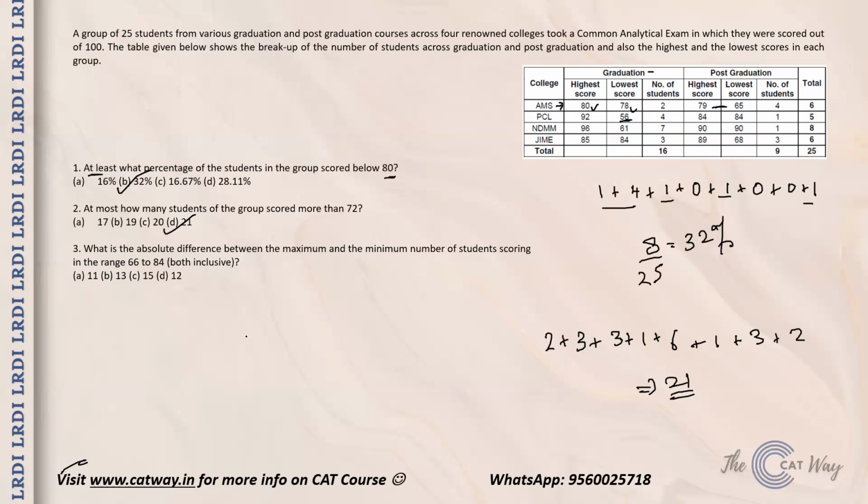Now come to the third one. What is the absolute difference between the maximum and minimum number of students scoring in the range 66 to 84? So let's talk about the minimum number first. AMS graduation, you see both the people are there. AMS post graduation, there is one guy who is at 65, so that guy isn't going to be included.